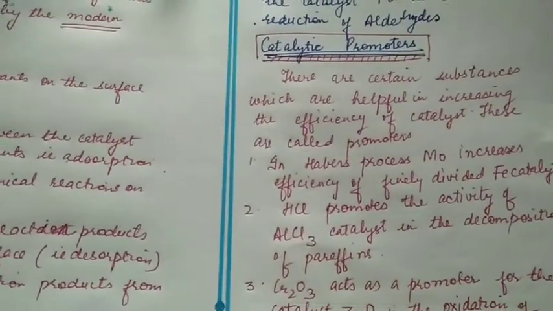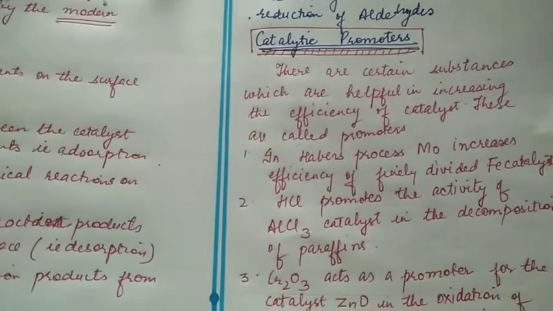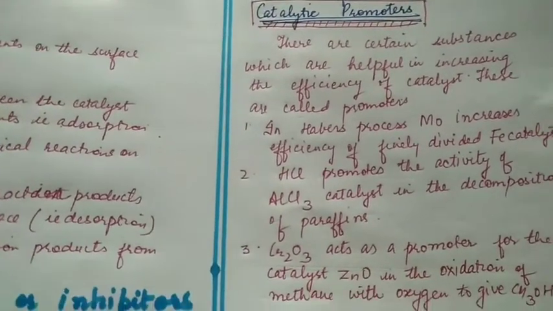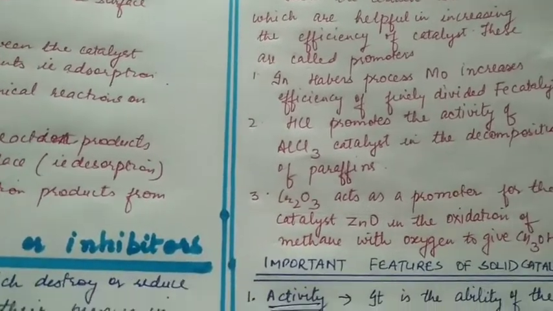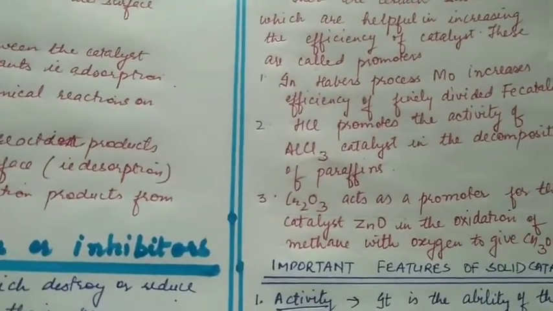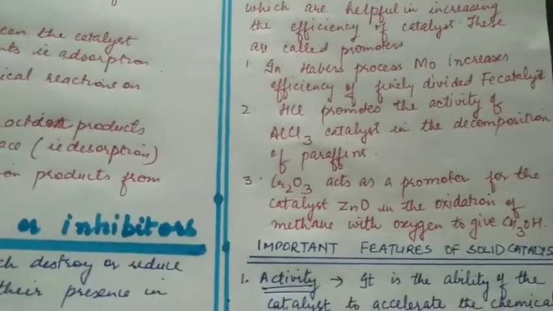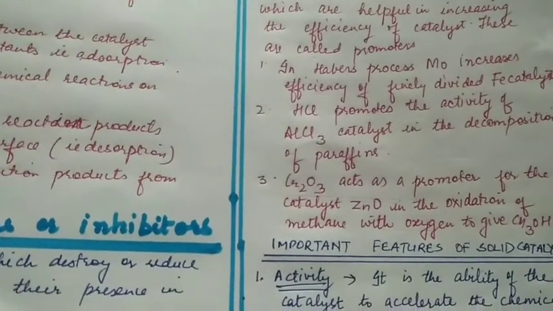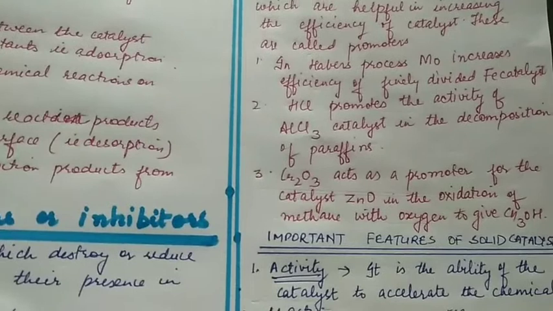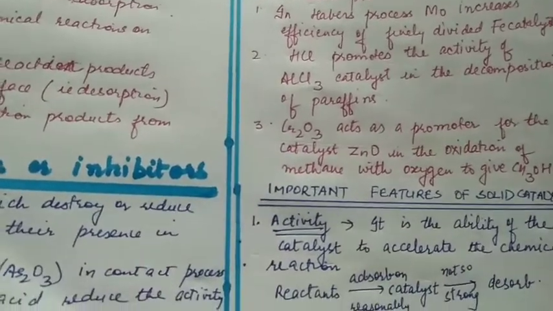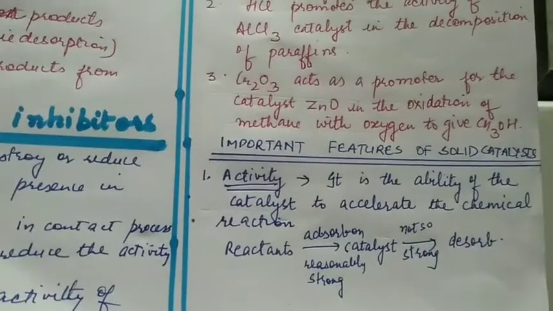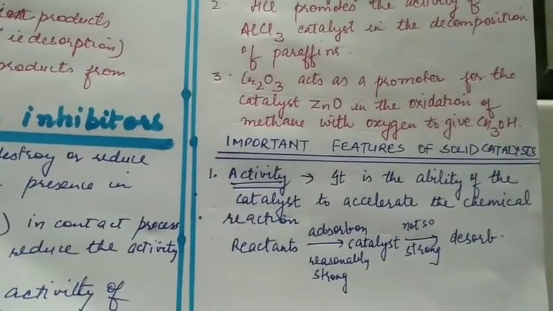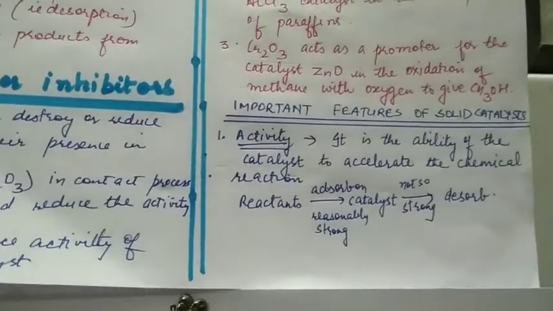There are certain substances which are helpful in increasing the efficiency of a catalyst. These are called promoters. For example, in Haber's process, molybdenum increases the efficiency of finely divided iron catalyst. Similarly, HCl promotes the activity of aluminum chloride catalyst in decomposition of paraffins. Chromic oxide acts as a promoter for catalyst zinc oxide in oxidation of methane with oxygen to give methyl alcohol.